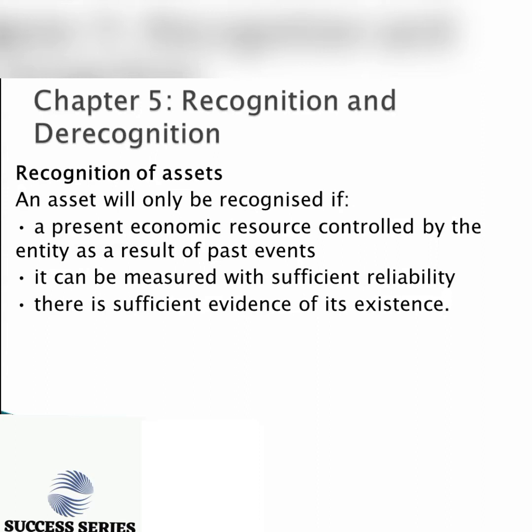Then the two additions to the definition are that it can be measured with sufficient reliability. It means we can reliably estimate a value for the asset. We can provide an estimate for the asset. The last one is that there should be sufficient evidence of its existence, meaning that we should be certain that that particular element is in existence.